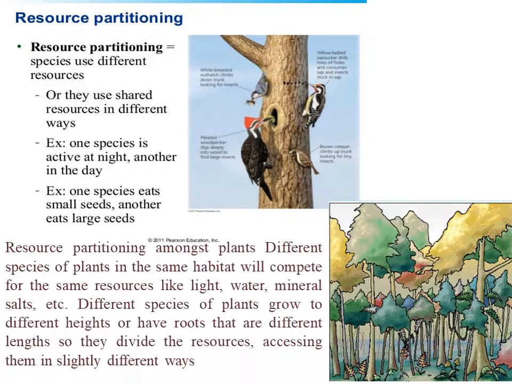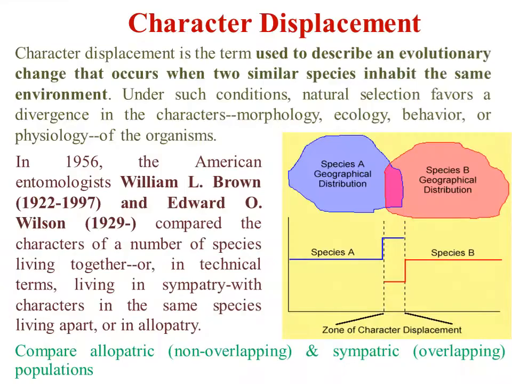Forest can be an example of resource partitioning. Different species of plants in the same habitat like a forest will compete for the same resources like light, water, minerals, salts, etc. And different species of plants grow to different heights and have roots of different lengths. Some species prefer to live in the upper surface of soil. Some may be rooted deep in the soil. So in this way, they have partitioned their resources.